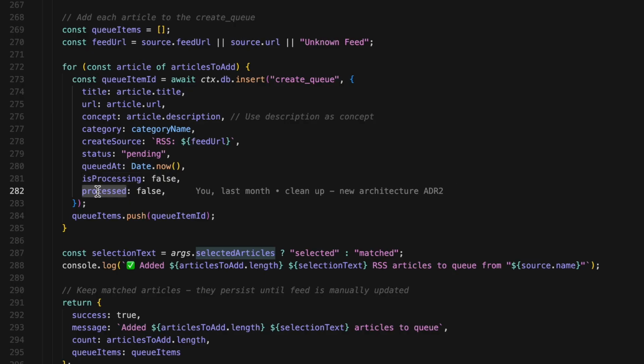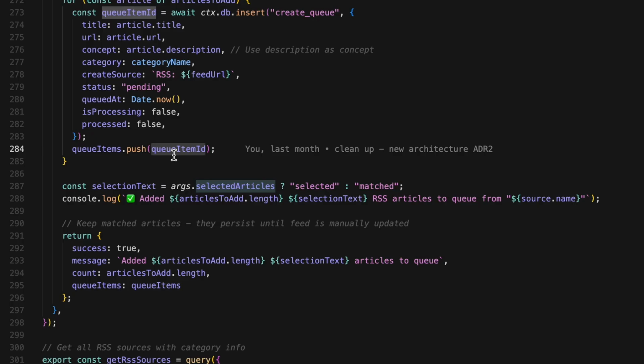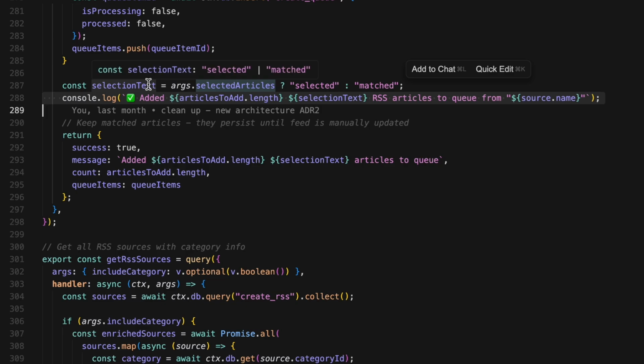After inserting each one, we collect the ID in our queueItems array. Once the loop finishes, we log a success message to the console. If selected articles was passed in, we say selected, otherwise we say matched. So the log message adapts based on how the function was called.